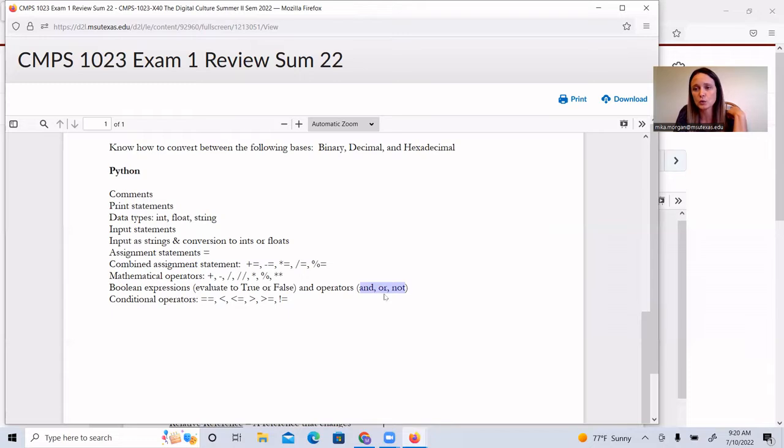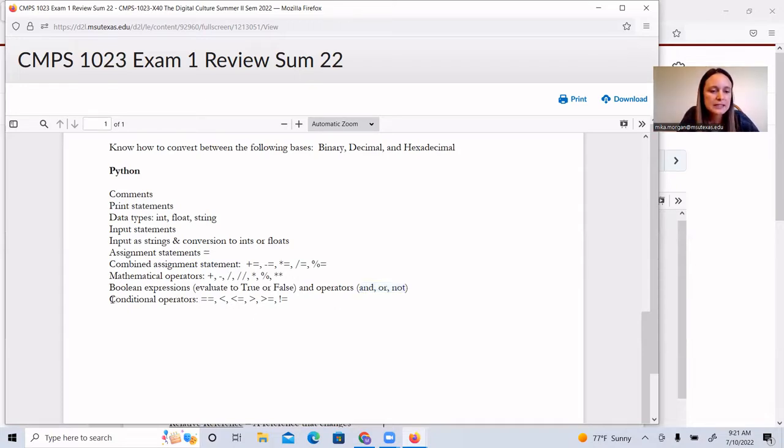For or to be true, you need at least one, but it's okay if they're both true. So like true or false, yep, I had at least one. False or true, yep. True or true, yes, I had at least one. It's okay that they were both true, that's fine. And the logical operator not is just going to negate whatever response you gave it. So not false, you flip it, it becomes true. Not true, you flip it, it becomes false.